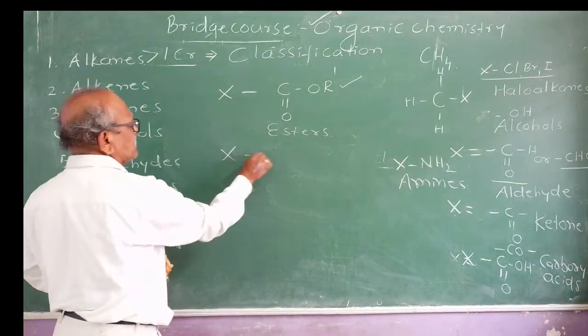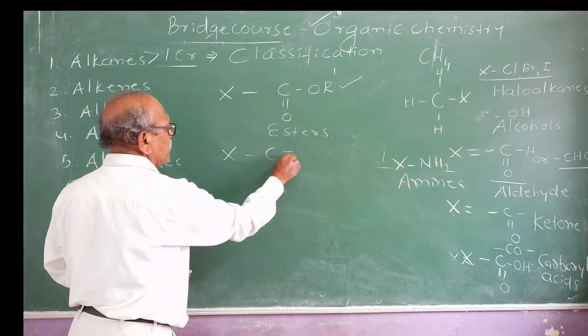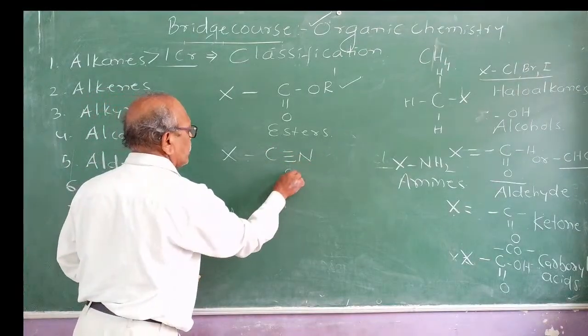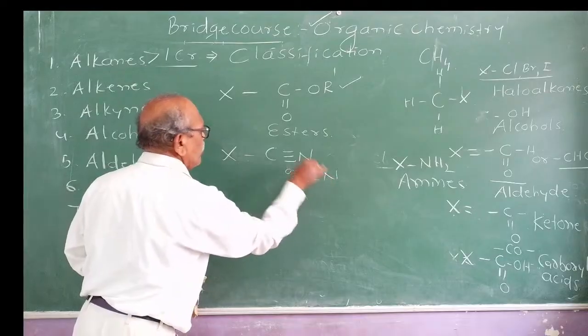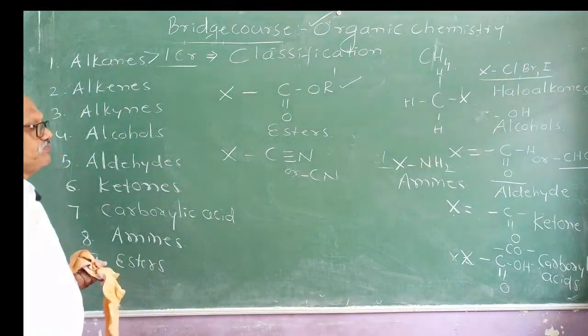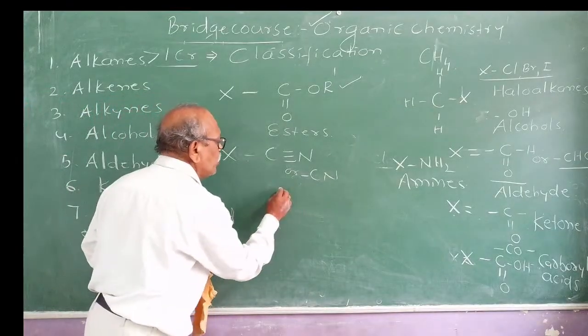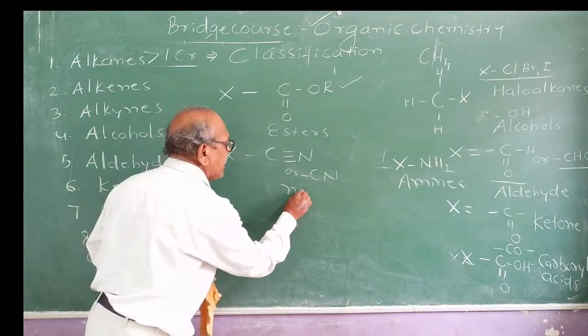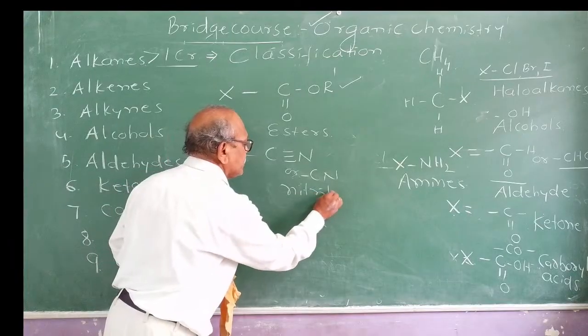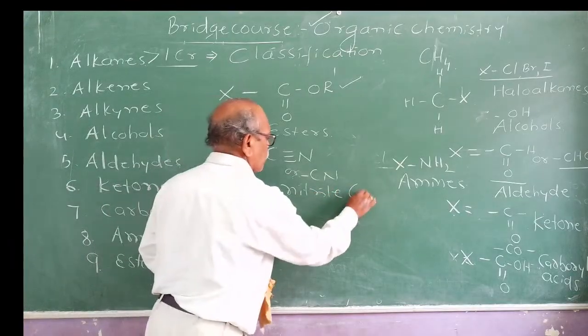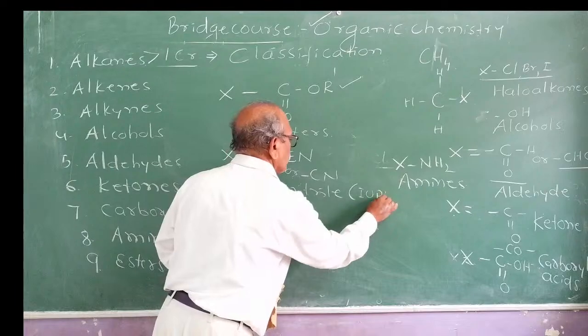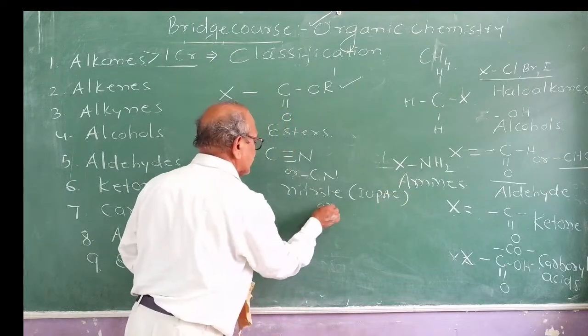If I replace this X by C triple bond N, or CN, can you name it? Cyanide is the older name. Nowadays we call it nitrile, according to IUPAC. Initially we used to call it cyanide.